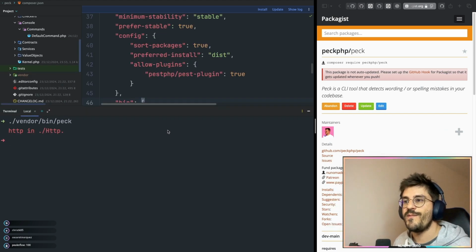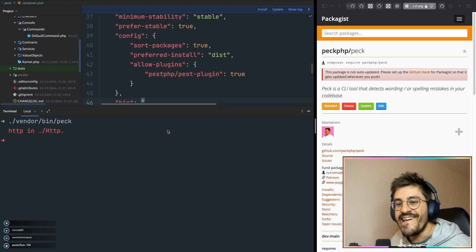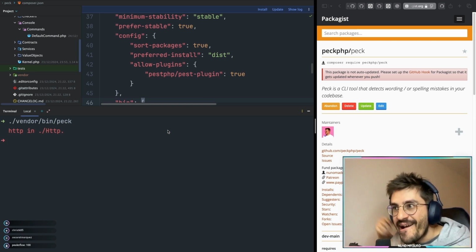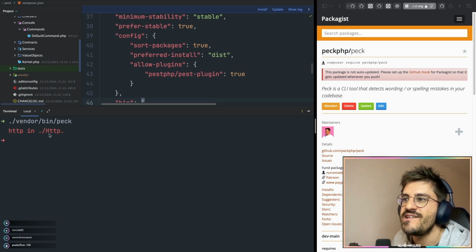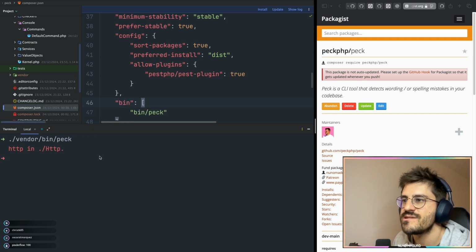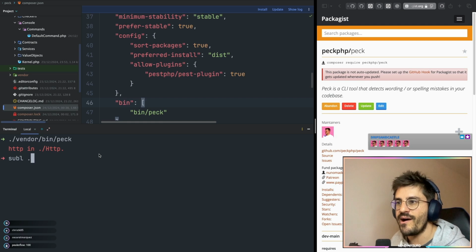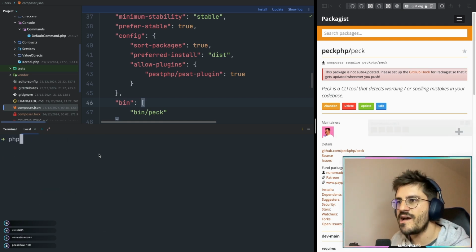And there we go. We got an answer. It's working, but unfortunately it thinks that HTTP is literally a typo, which is a little bit unfortunate. But let's rename something. I'm gonna type php artisan make:model.